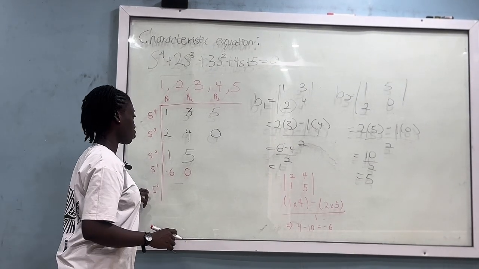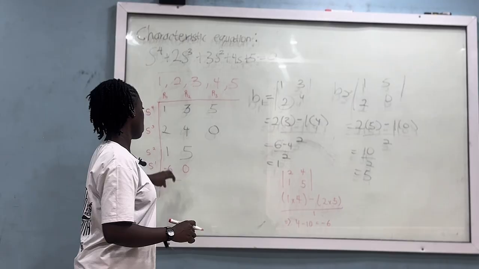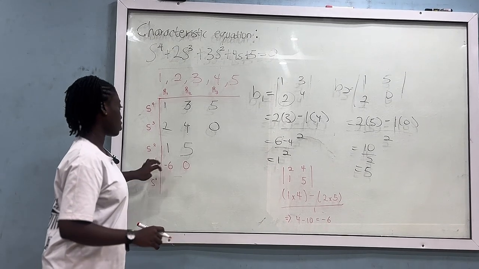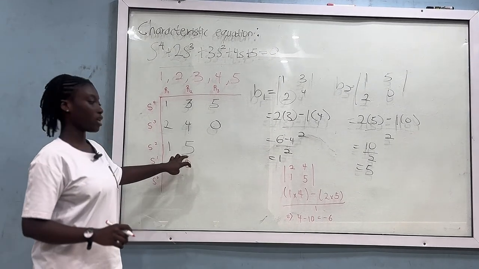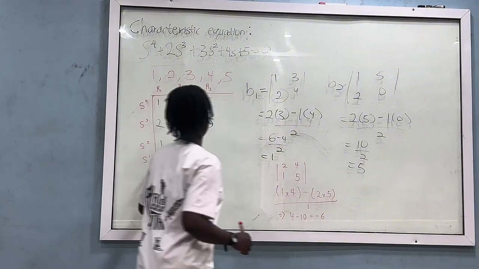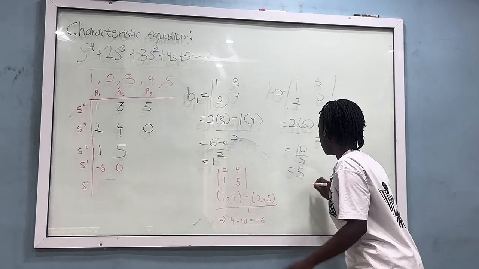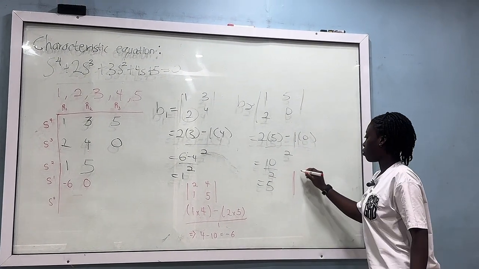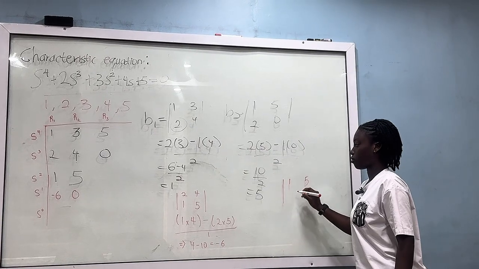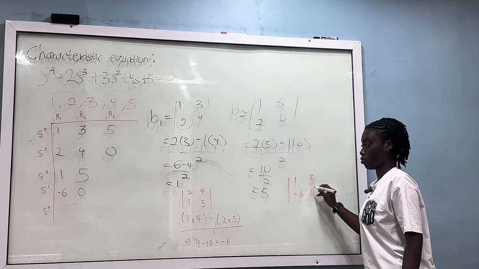Then we move on to the S0 row. To find the S0 row, we take the two rows right above it. That's 1, 0, minus 6, and then 5. So those will be the values of our matrix, which would be 1, 5, minus 6, and 0.